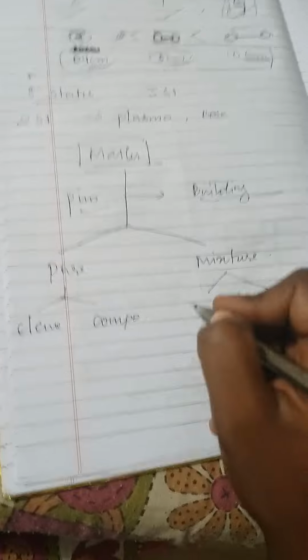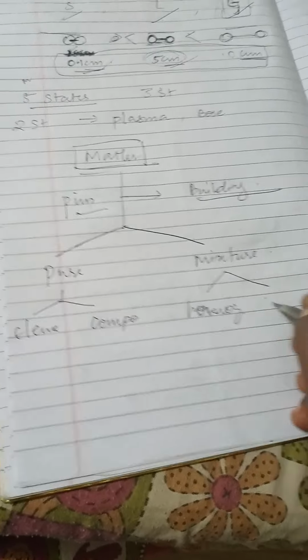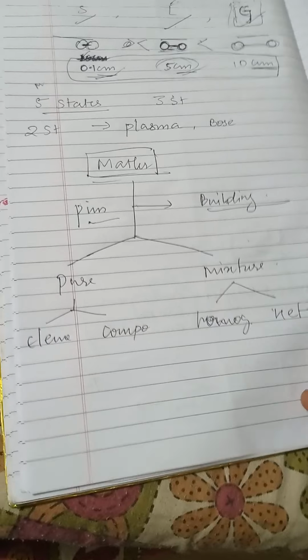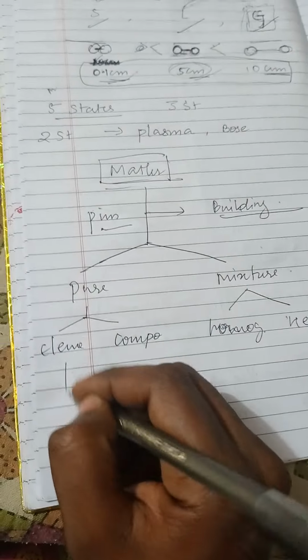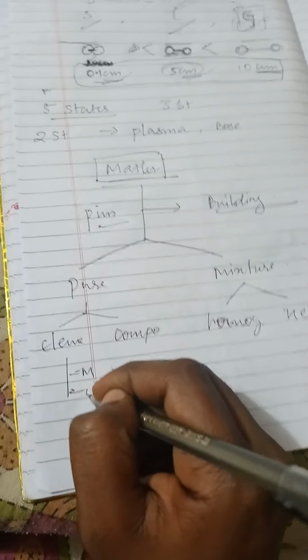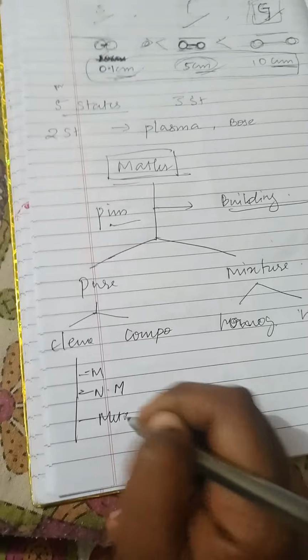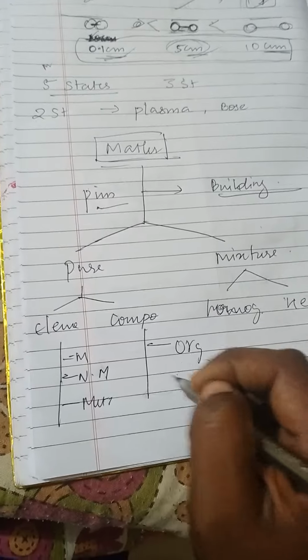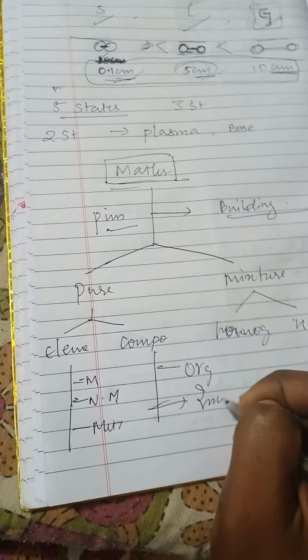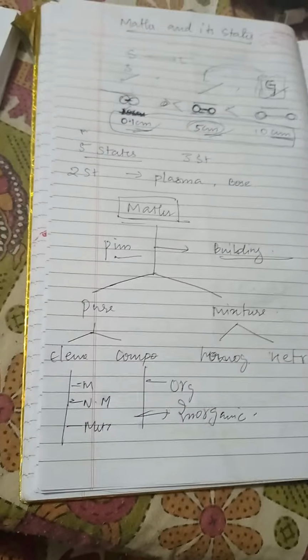Mixtures come as homogeneous or heterogeneous. And elements, what are the elements? Metals, non-metals, metalloids. In compounds, what comes? Organic and inorganic. This I have said earlier, but I have not described it in brief.